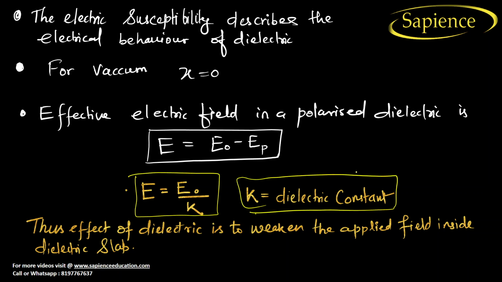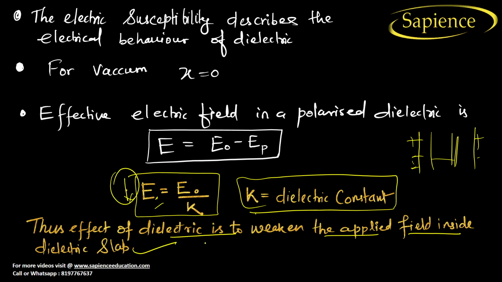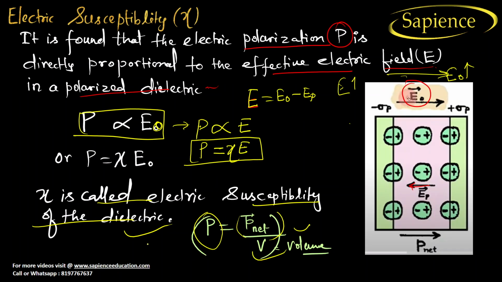So it means that if you put a dielectric medium between charges, it will try to decrease the electric field here. Thus, the effect of a dielectric is to weaken the field inside the dielectric slab. So this is very important. This is why we put the dielectric in the parallel plate, the field inside dielectric slabs. If you put any dielectric medium, it will weaken the electric field. So I hope you have understood this basic concept.